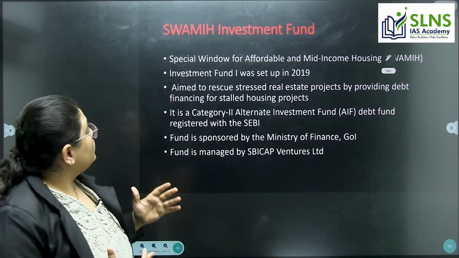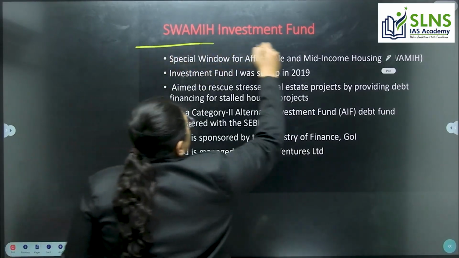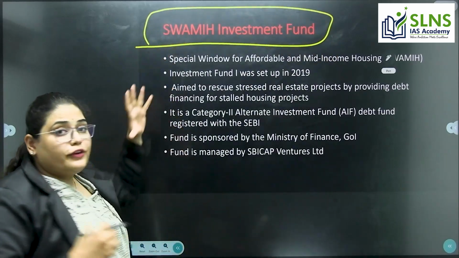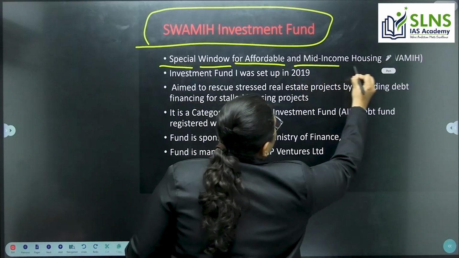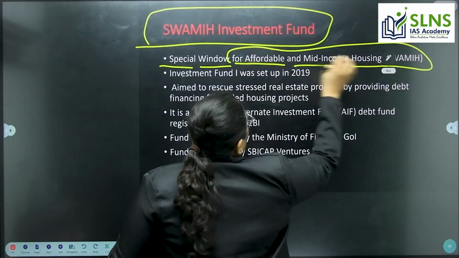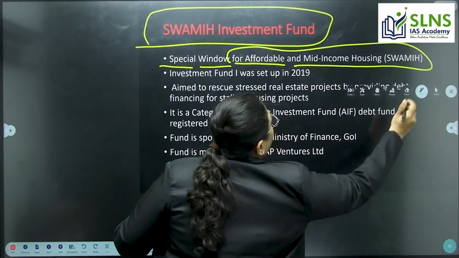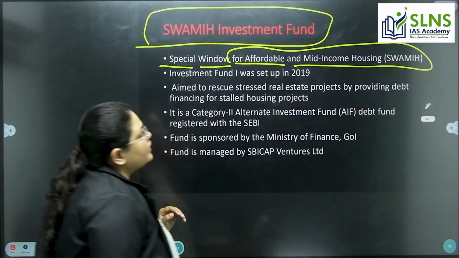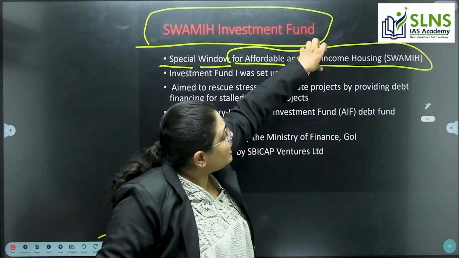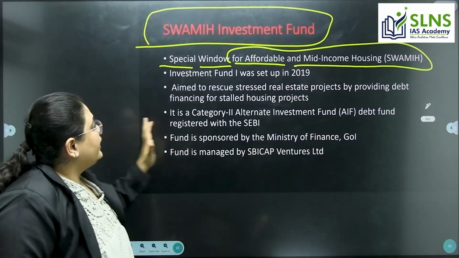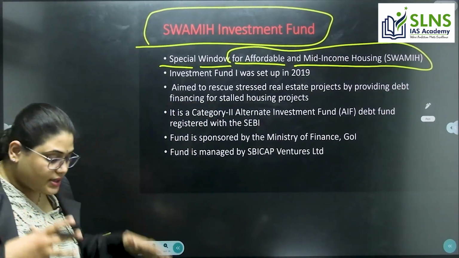The next important one, we have the SWAMIH Investment Fund. What is the full form of SWAMIH? Special Window for Affordable and Mid-Income Housing fund. You need to remember that this is for affordable and mid-income housing. It is not for rich and luxurious housing.